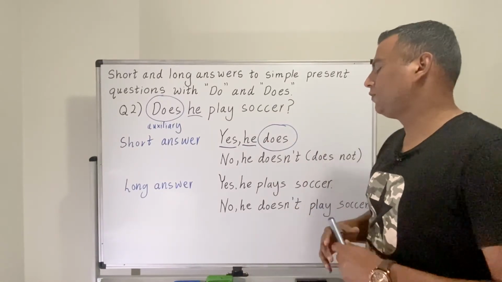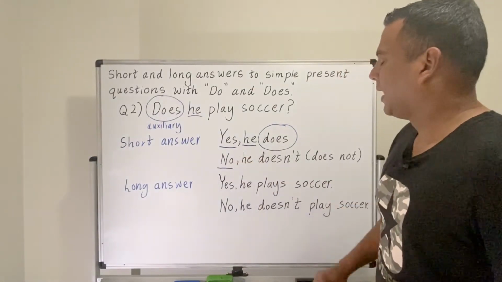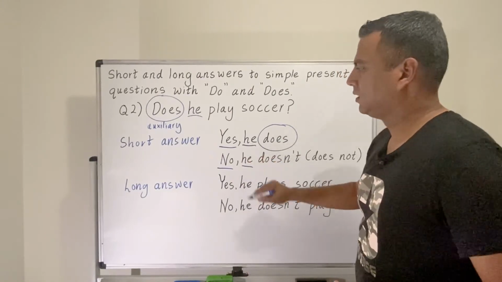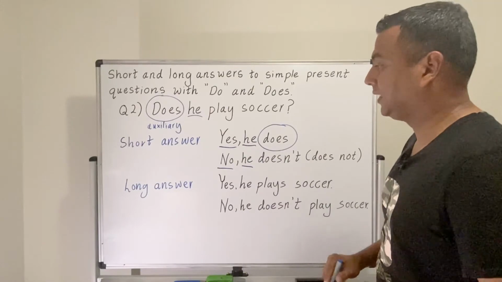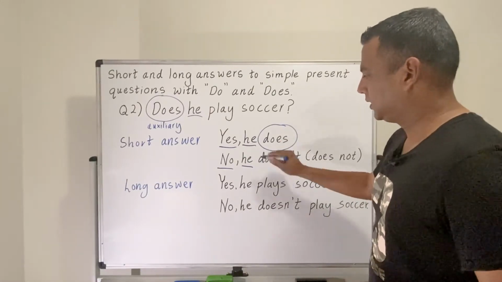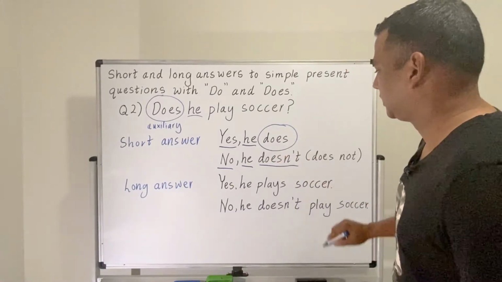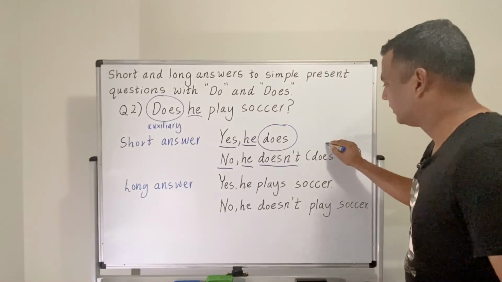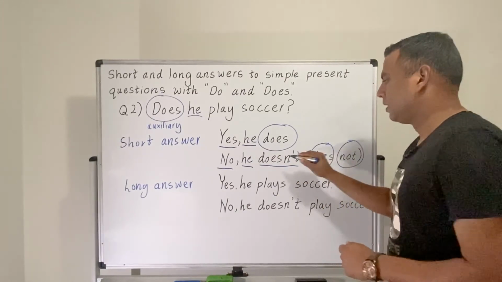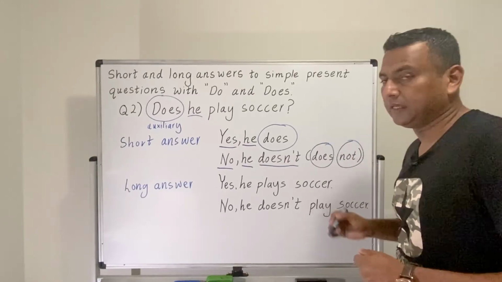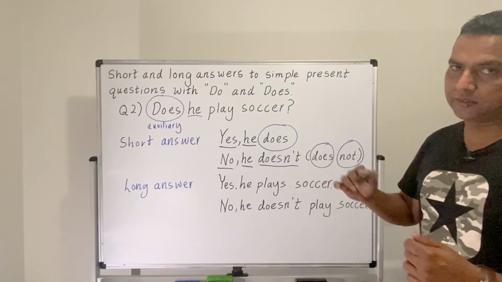So then let's see, if you want to say no as a short answer, you say no here, and then you say he. You don't change the subject, just like in the case of the yes answer, you just write the subject as it is, and then you say doesn't. So here also doesn't is comprised of does not, so you have used the contraction. කියන්නේ ඊළඟට doesn't කියලා කියනවා නැති හින්දා, ඒ doesn't කියන පදේ හැදෙන්නේ does not කියන පද දෙක එකතු වෙලා.